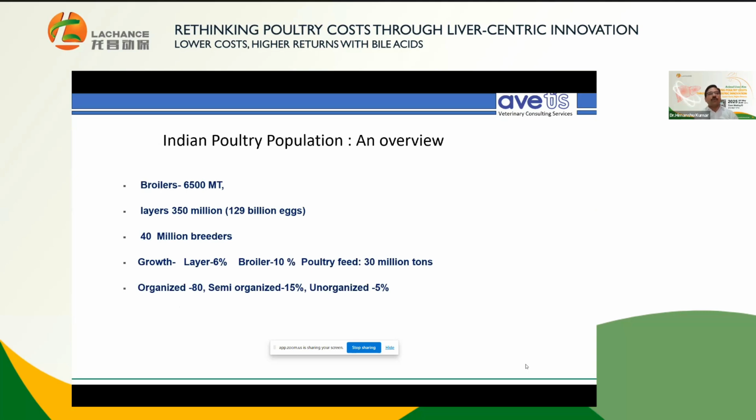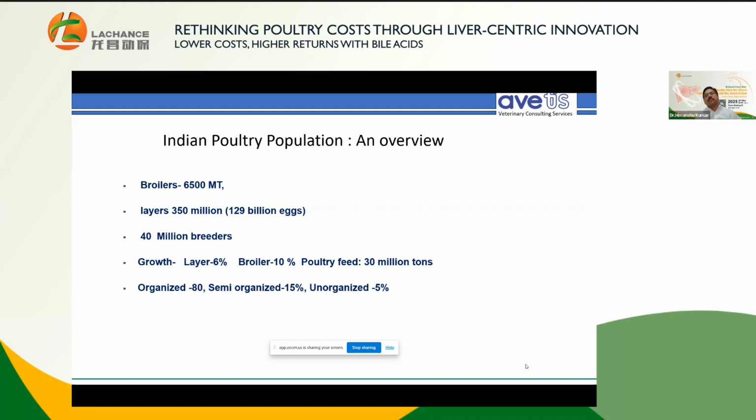Indian poultry population and overview: the broiler population is almost 6.5 million metric tons, and out of this, almost 90% is integration and the rest are individual farmers. The number of farmers is in the millions. The layer population is 350 million, and close to 129 billion eggs are produced annually. There are 40 million breeders. Out of 40 million breeders, close to 32 million are broiler breeders, and the rest, 8 million, are layer breeders.